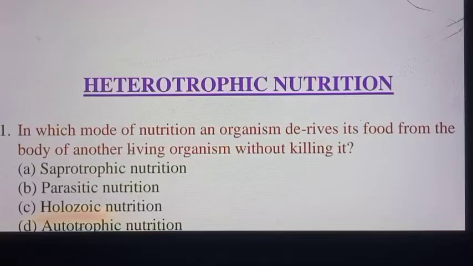So the organisms which derive their food without killing the other organism, we call them parasites. So the nutrition which is performed by the parasites is known as parasitic nutrition. Hence option B is the correct option.